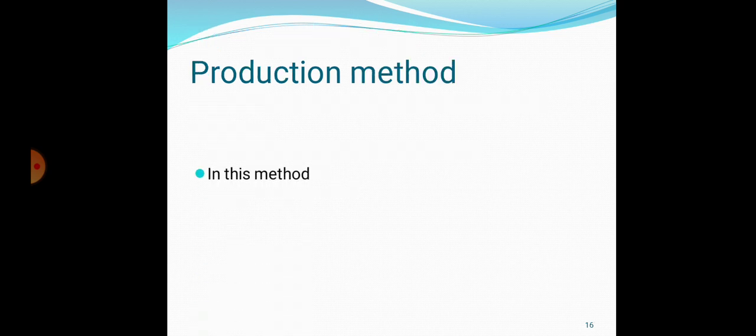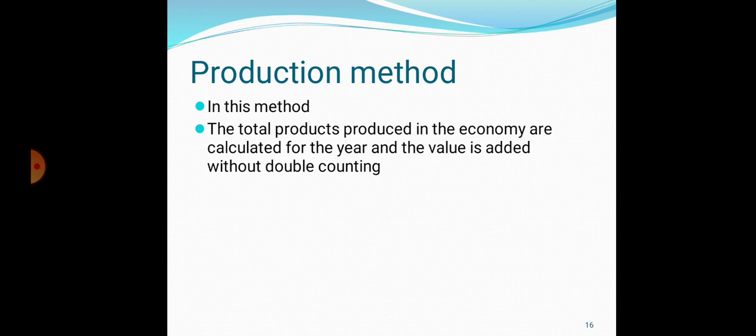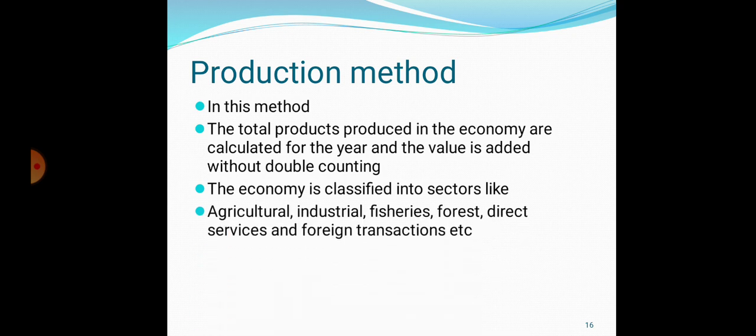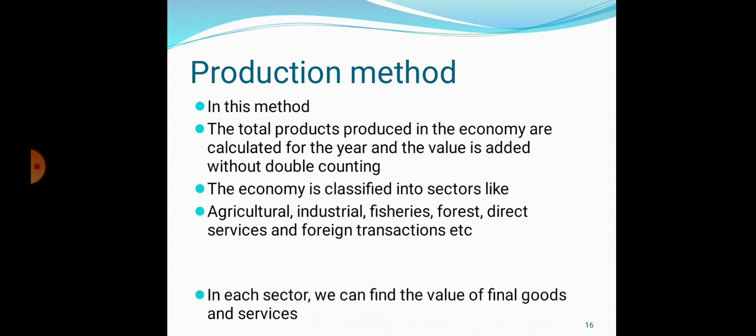What is production method? In this method, the total product produced in the economy is calculated for the year and value is added without any double counting. The economy is classified into sectors like agriculture, industrial, fisheries, forest, direct service, and foreign transactions.